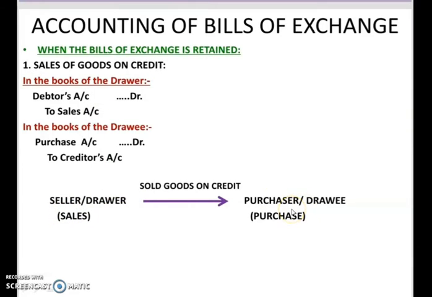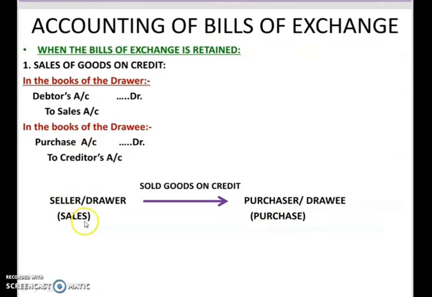For the purchaser, what will be the journal entry? For the purchaser, the seller is the creditor, because the purchaser will think that he has to give money to this seller. So for him, this is a liability. When you are recording this transaction in the drawee's books, what will be the journal entry? For the drawee, this is a purchase. So he will record the journal entry as purchase account debited to creditor's account. I hope this journal entry is clear from the drawer's point of view and from the drawee's point of view.